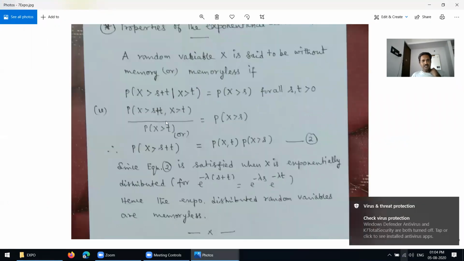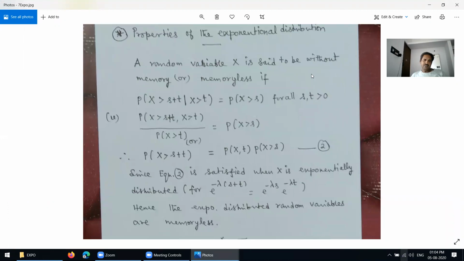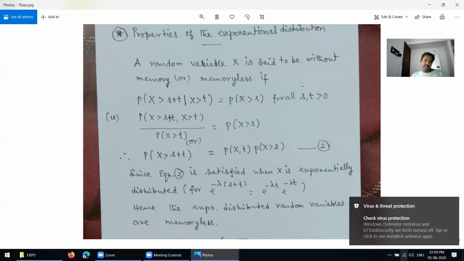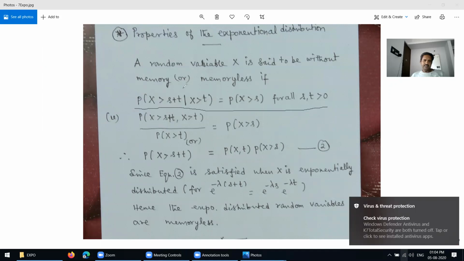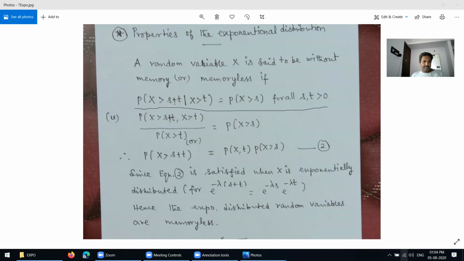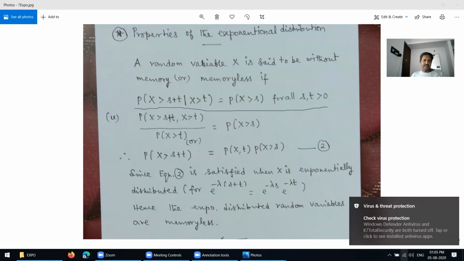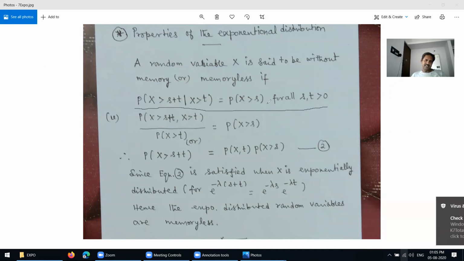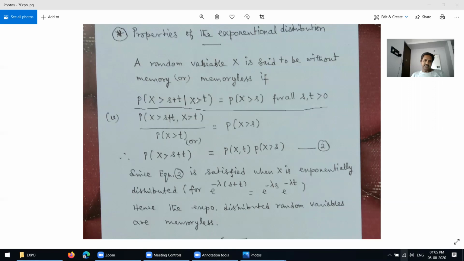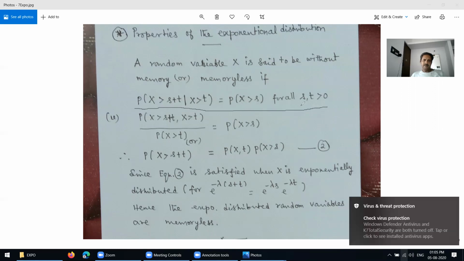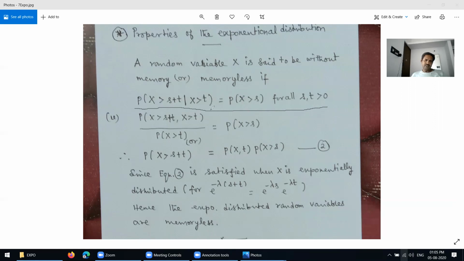The first property is: a random variable x is said to be without memory, or memoryless, if the conditional probability of x greater than s plus t, given that x is greater than t, equals the probability of x greater than s, for all s, t greater than 0.